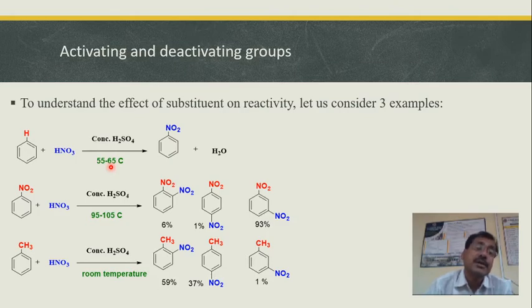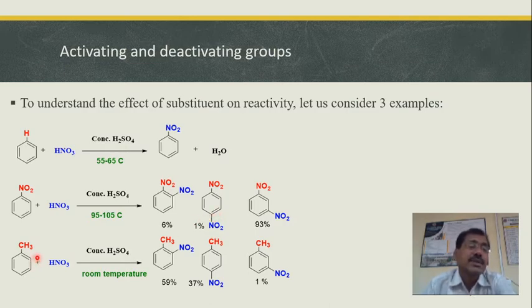Now the interesting part is when you replace this H by an NO2 group and you subject it to the same nitration, then you will require a higher temperature than 55 to 65, around 95 to 105 degrees centigrade, and only then will you get the nitration, and the product would be meta-nitrobenzene. The major product would be meta-nitrobenzene. You will get ortho and para in minor amounts, 6% ortho and 1% para.